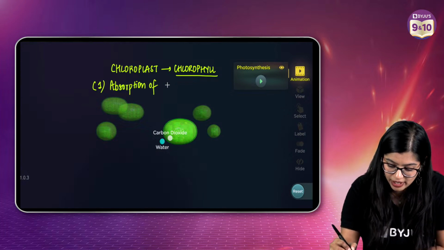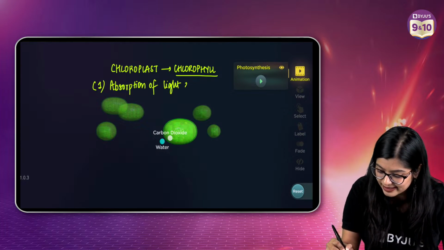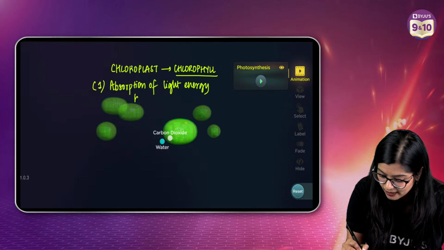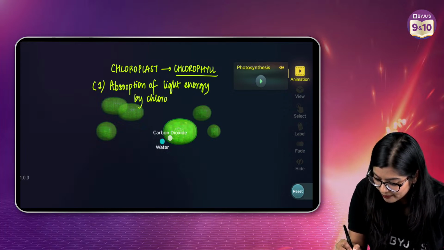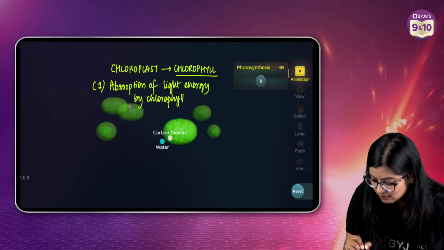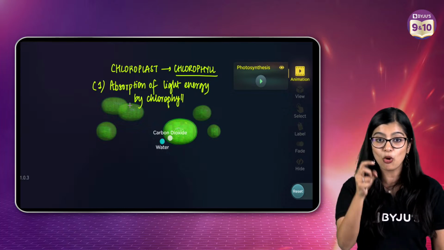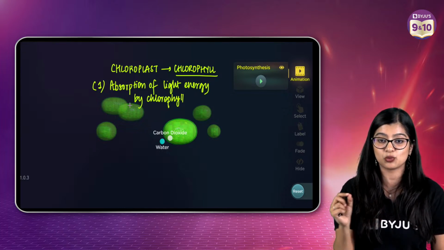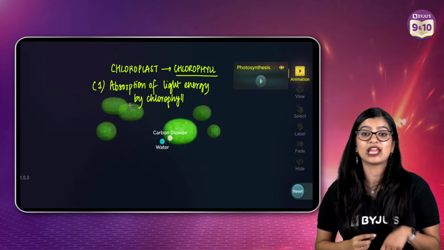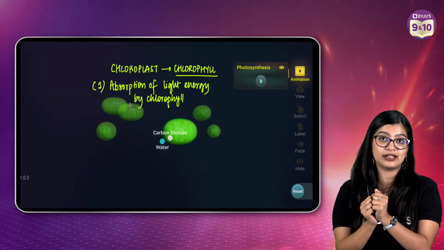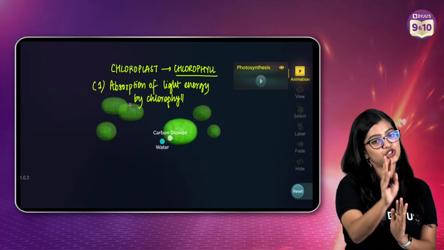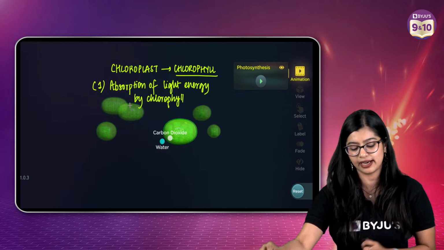So absorption of sunlight, or I can say light energy, by chlorophyll. Now understand that, don't say chloroplast, but the more specific way of writing this would be chlorophyll, right? So they will absorb the light energy, or they will trap the light energy. That is one way of saying it, right?